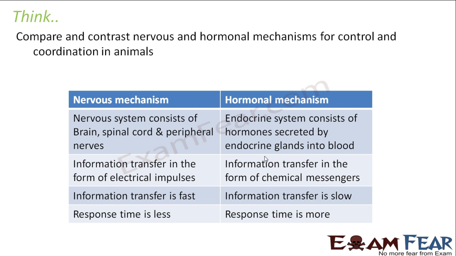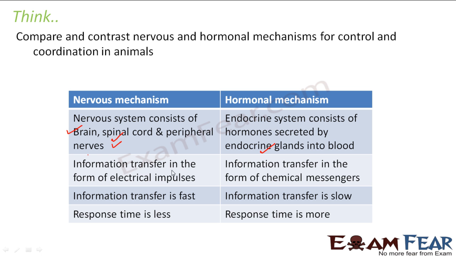Compare and contrast nervous and hormonal mechanisms for control and coordination in animals. When I talk of the nervous mechanism, it consists of the nervous system, and the hormonal mechanism is the endocrine system. The nervous system consists of the brain, spinal cord, and the peripheral nerves. The endocrine system consists of the hormones secreted by the endocrine glands into the blood. Right, that is very simple.